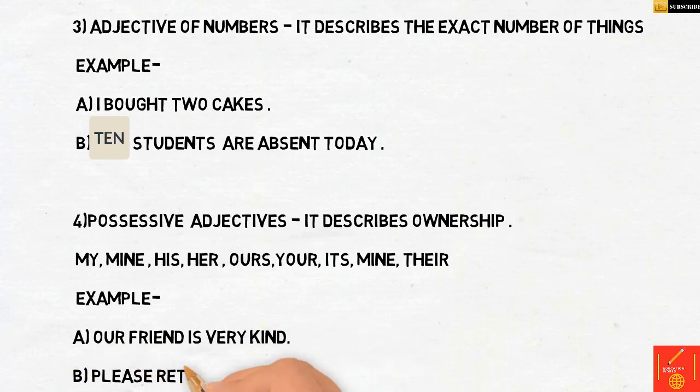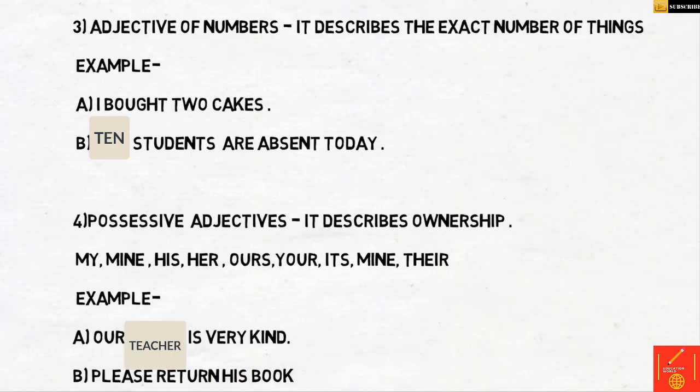Now for example, I say, our teacher is very kind. So what is the word that's showing the ownership? Our. Our is the possessive adjective. Teacher is the noun over here. And kind is again an adjective of quality. How is your teacher? This is showing her quality. She's very kind. So this is the fourth form of adjective.